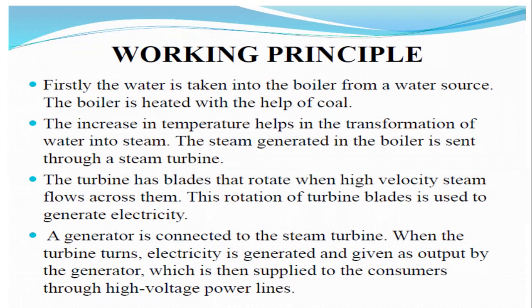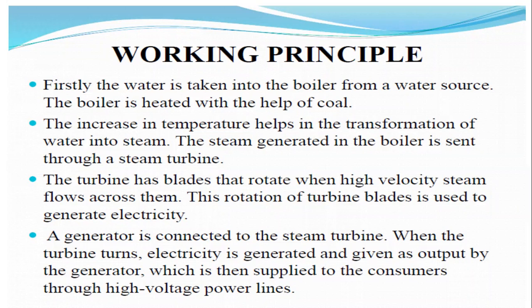That steam energy is produced by burning of the coal in the boilers. By burning of the coal in the boilers, the steam energy is produced. The boiler is heated with the help of coal. Then we obtain the heat energy or the steam energy.